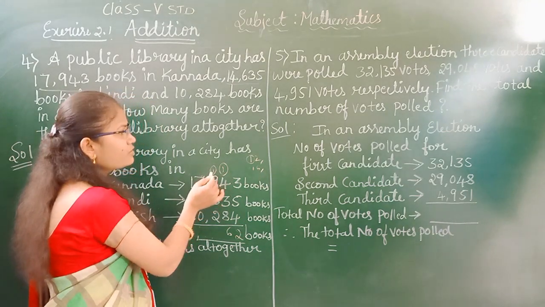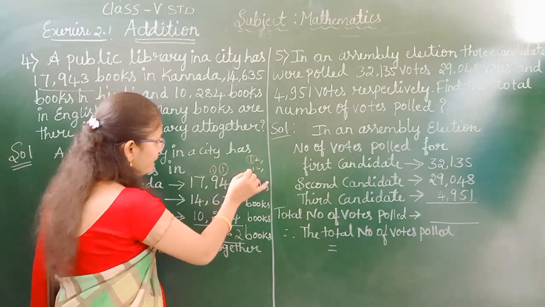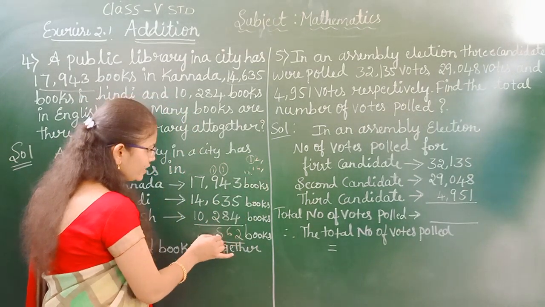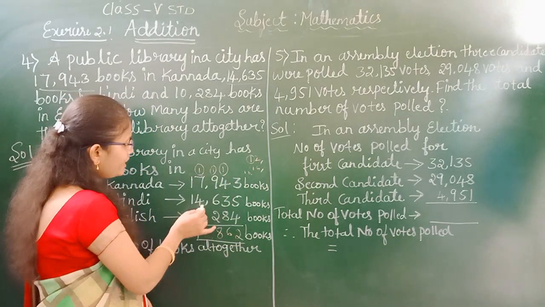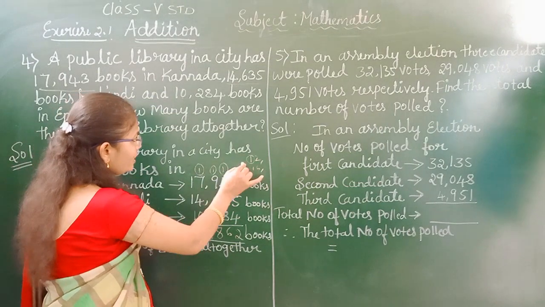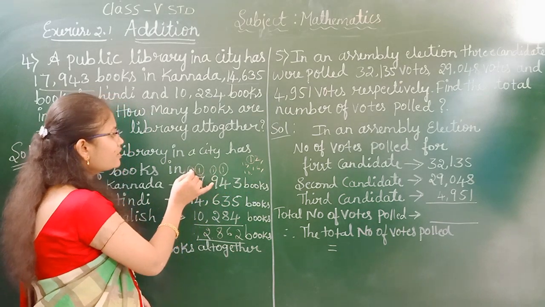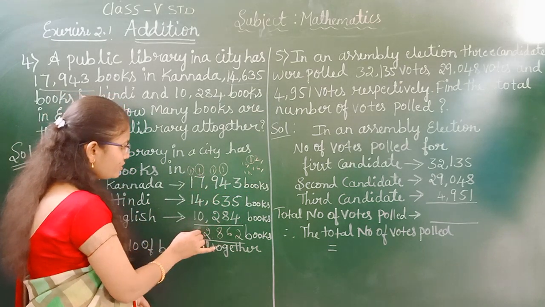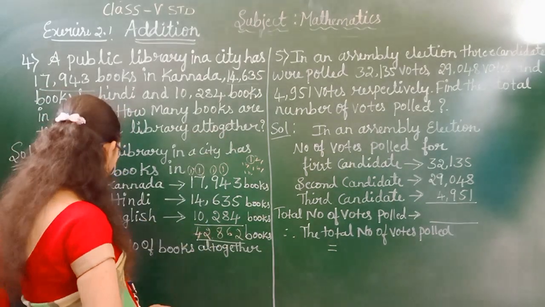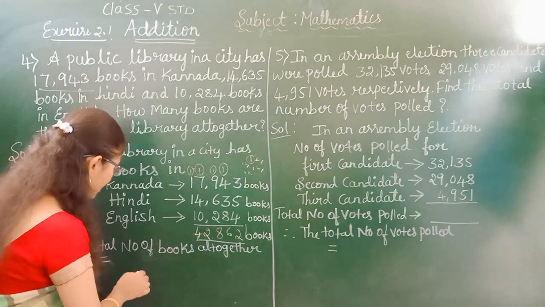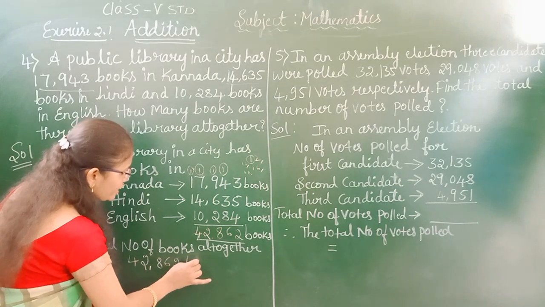Now you can see here 9 plus 1 is 10. 10 plus 6 is 16. 16 plus 2 is 18. Now 8 we write in the hundreds place and 1 we give as carry to the next place. Now 7 plus 1, 8. 8 plus 4, 12. In that 12, 2 we write in the thousands place and 1 we give as carry to the next place. 1 plus 1, 2. 2 plus 1, 3. 3 plus 1, 4. So 42,862 books are there in the library. Therefore the total number of books altogether is 42,862.